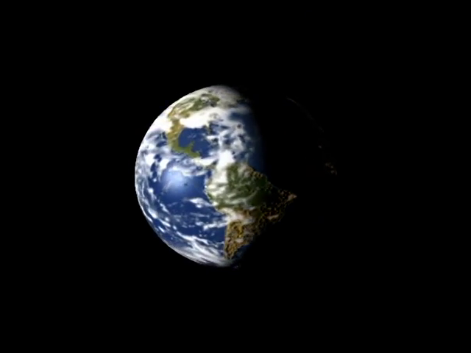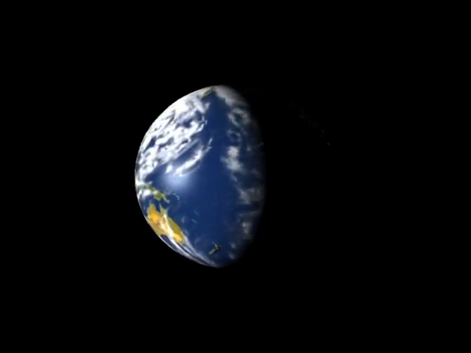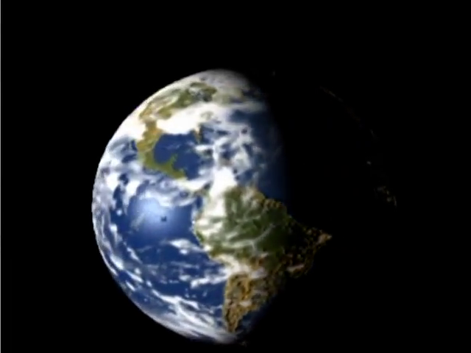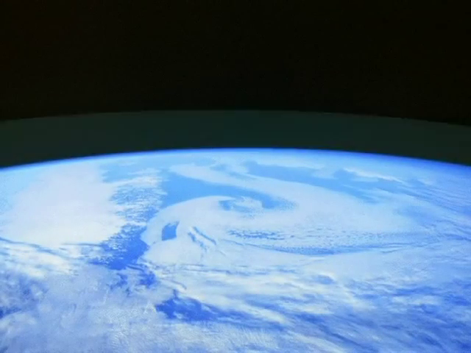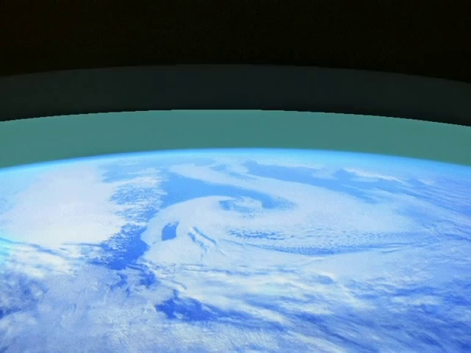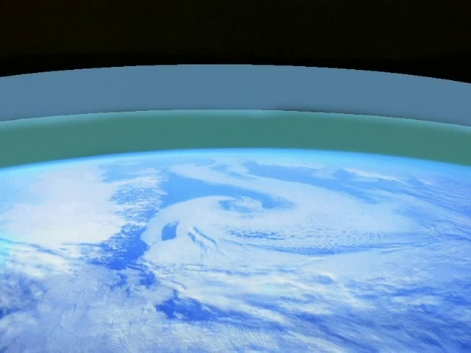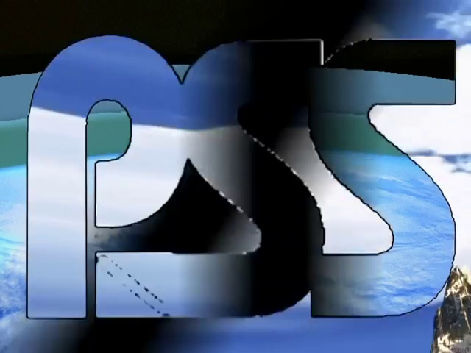Let's now take a look at our planet. All around the Earth there is a layer of air that goes from the Earth's surface up to a great height. This is our atmosphere. Molecules of air have weight. This means that the Earth's surface and all the objects on it bear the weight of all the molecules above. This force, generated by the weight of the air molecules, is known as atmospheric pressure.